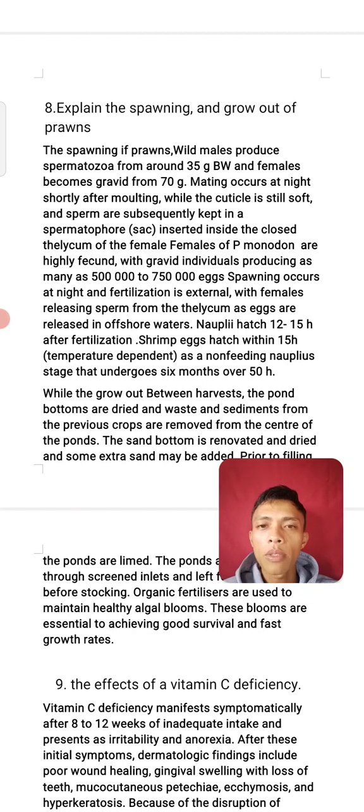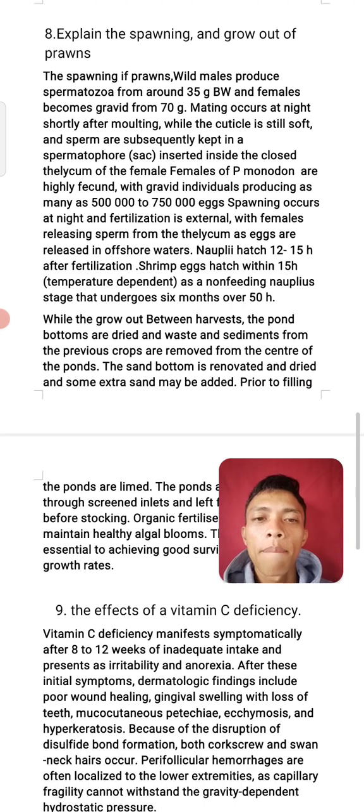Monodon are highly fecund, with gravid individuals producing as many as 50,000 to 750,000 eggs. Spawning occurs at night and the fertilization is external, with the female releasing sperm from the thelycum as eggs are released in offshore water. Nauplii hatch 12 to 15 hours after fertilization. Shrimp eggs hatch within 15 hours, depending on temperature, as a non-feeding nauplius stage.